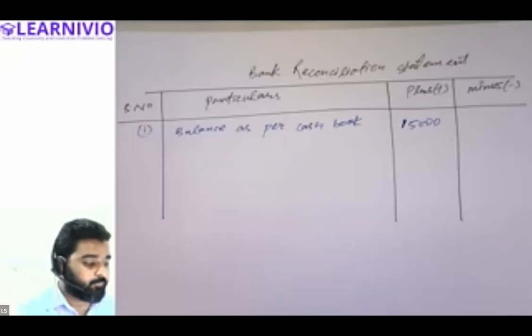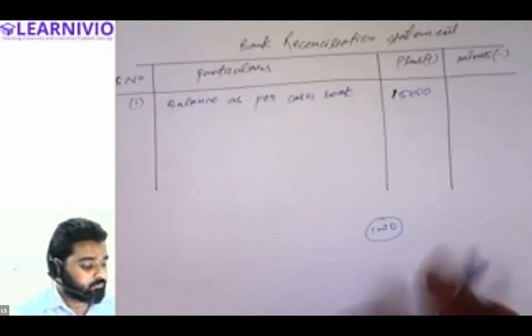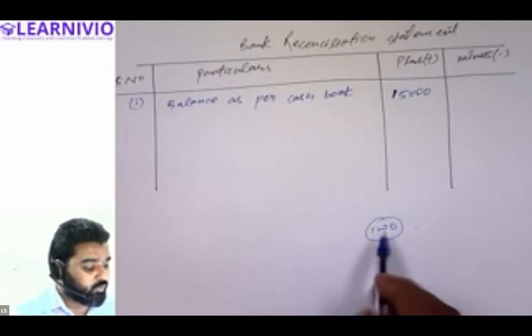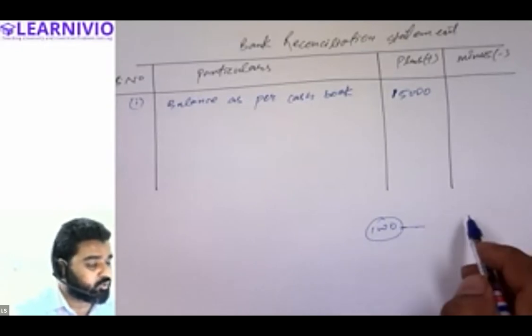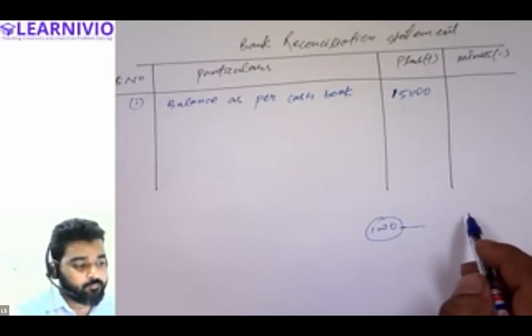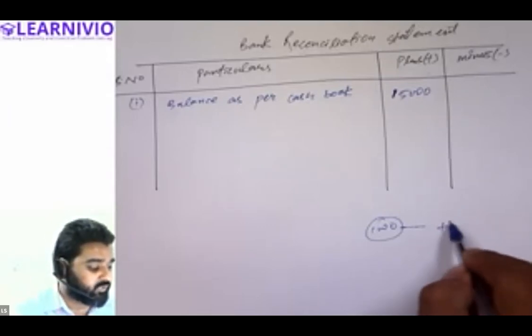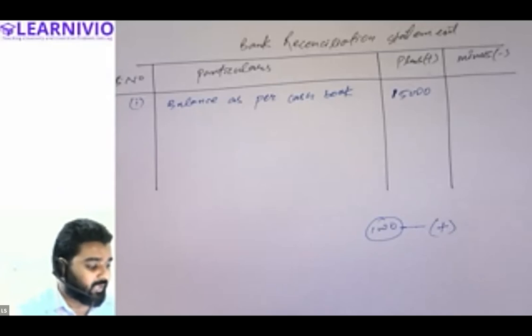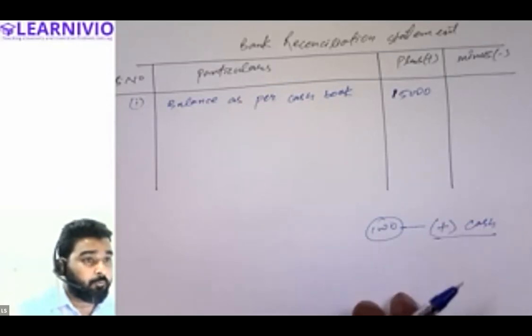Check deposit. We have deposited a check of rupees 1,000, but it is not cleared. Tell me, when you deposited this check into the bank account, what must you have done earlier? Recorded in the cash book. Due to this transaction, the overall balance in the cash book must have increased, right? Yes, sir. The cash balance must have increased when you recorded this transaction in the cash book, but later